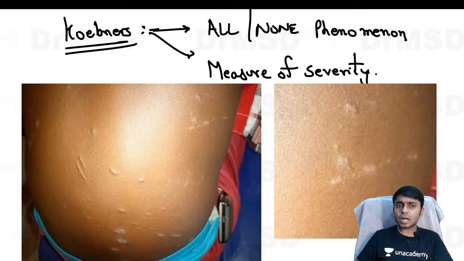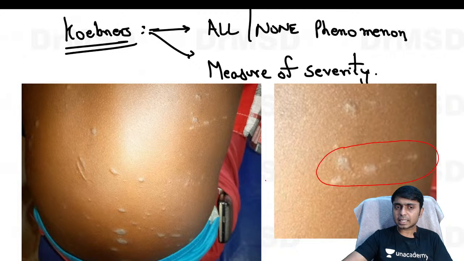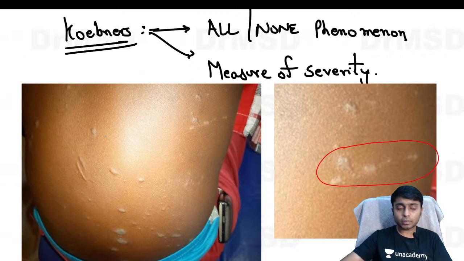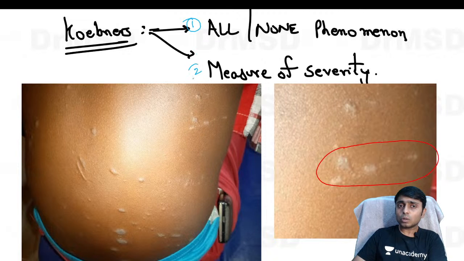And this is the picture of how the Koebner's phenomenon is going to appear. Here you are able to see the lesion is linear, and wherever the patient has scratched, there is development of new lesions. So this is called Koebner's phenomenon, and it has 2 important characteristics. It follows the all or none phenomenon.